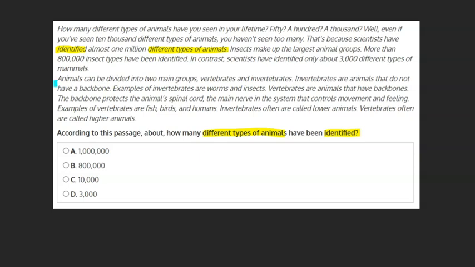B, 800,000 is mentioned in the context of insect types, and therefore does not answer our question. C, 10,000 is mentioned in the hypothetical case that you may have seen 10,000 different types of animals. And D, 3,000 is mentioned in the context of different types of mammals. Therefore, we can mark these as incorrect and mark A, 1,000,000, as our final answer.